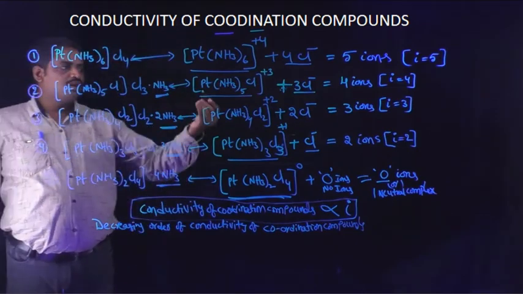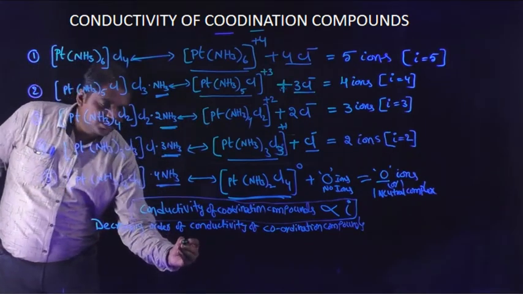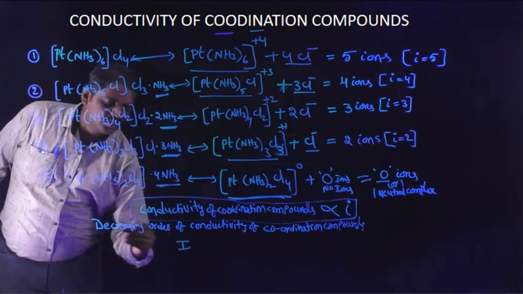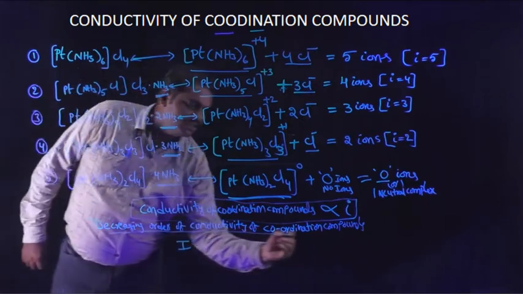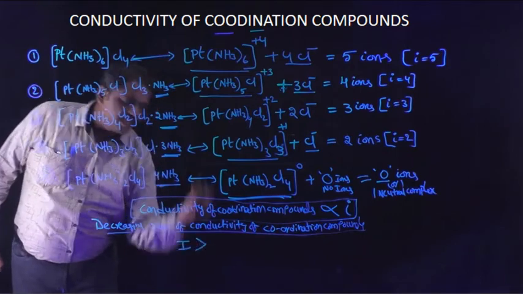So more ions are there, and on that basis the first coordination compound exhibits the highest conducting value.